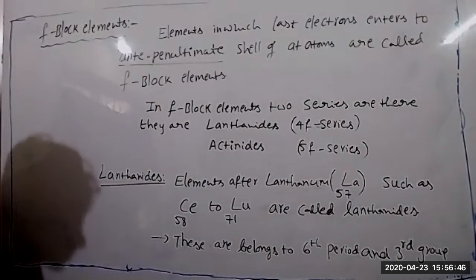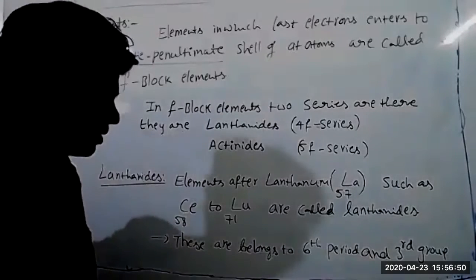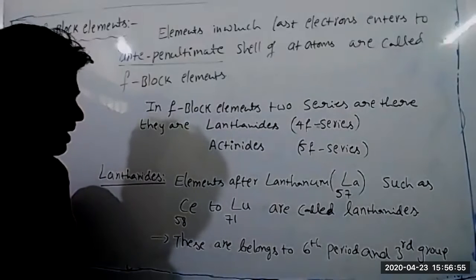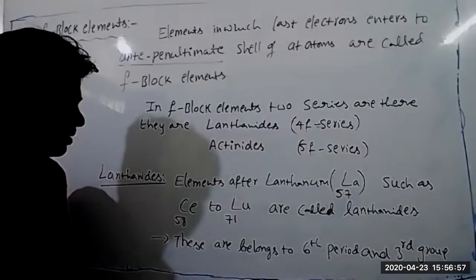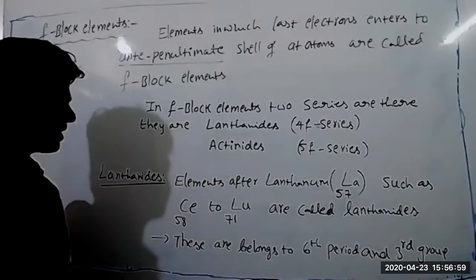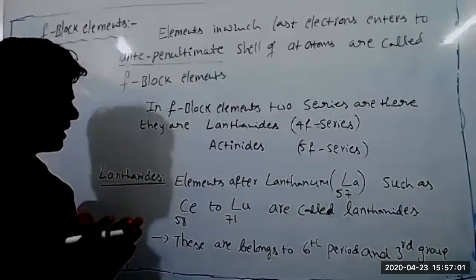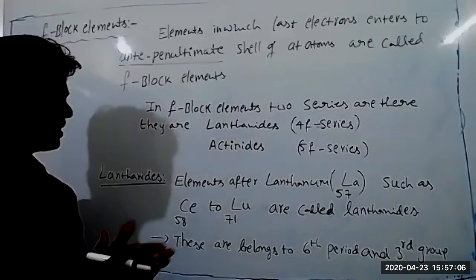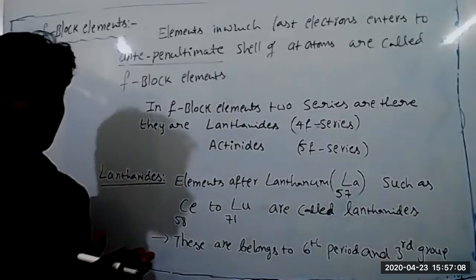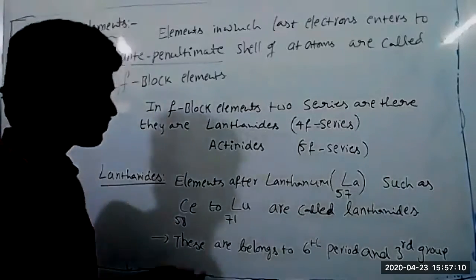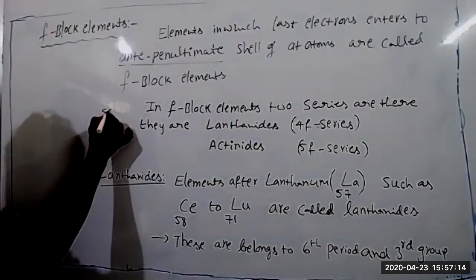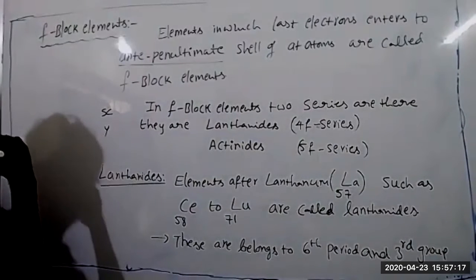Sir, lanthanides and actinides are part of the third group, which falls in D block, sir. Yes, the third group only. You are asking why they are separately called F block elements. Here, in the third group, we have scandium, yttrium.